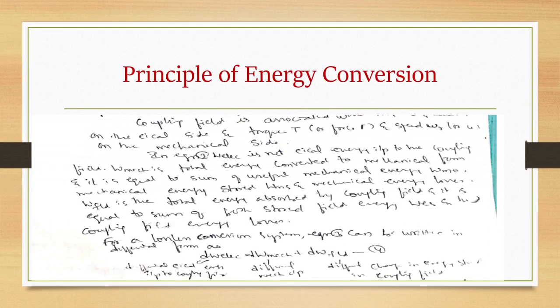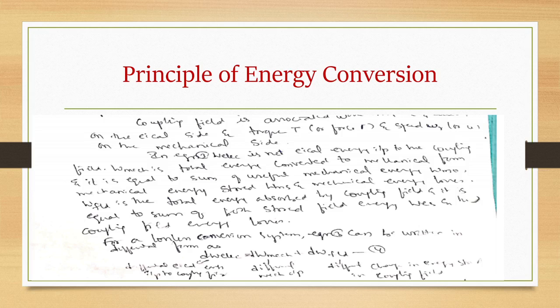Coupling field is associated with EMF E and current I on the electrical side, and torque T or force and speed omega r or u on the mechanical side. Whenever we are taking torque into consideration, it is rotary motion, and when we are taking force into consideration, it is linear motion. For linear motion, speed will be u, and for angular or rotary motion, the speed will be